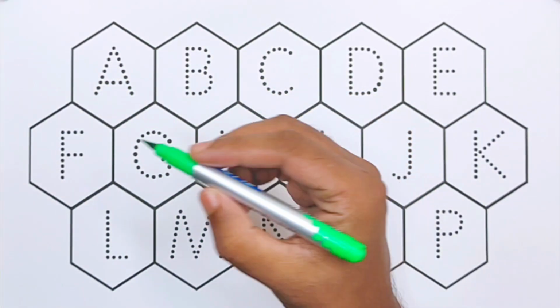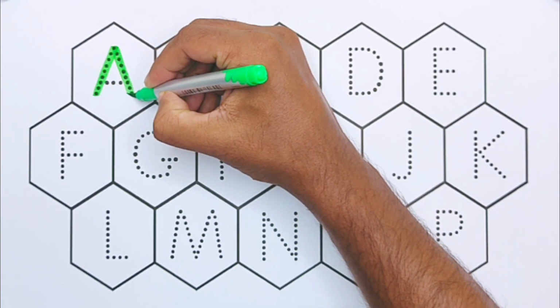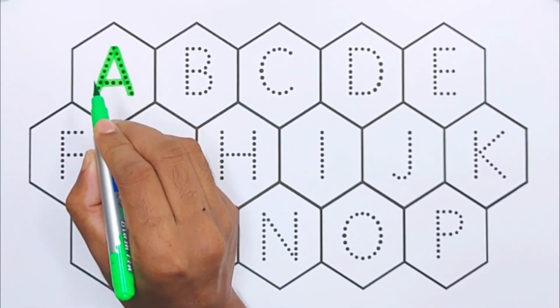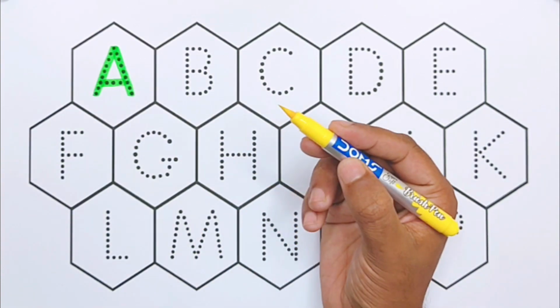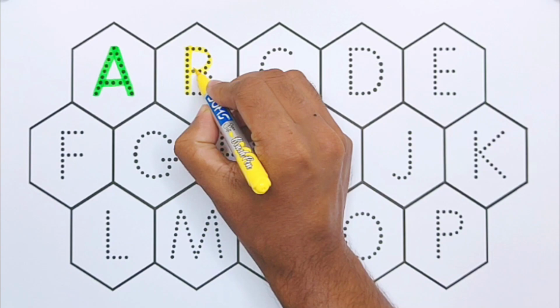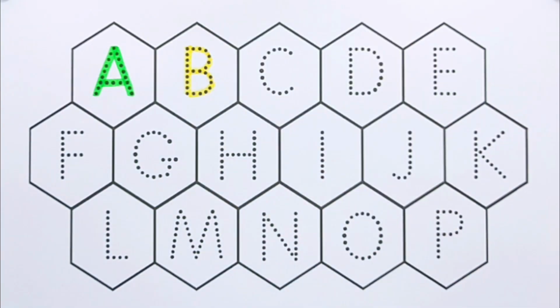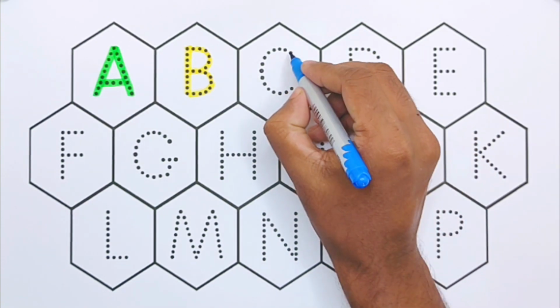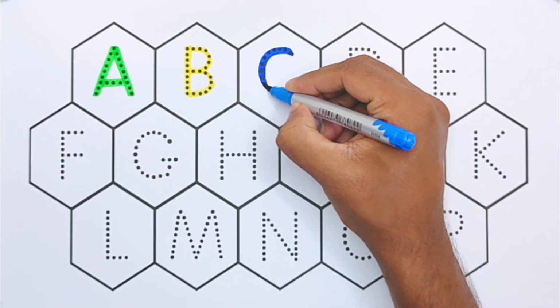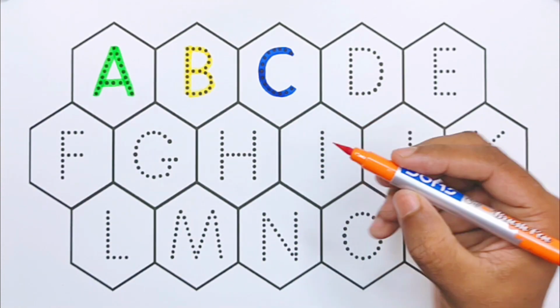Light green color. A for ant. Yellow color. B for ball. Blue color. C for carrot. Orange color.